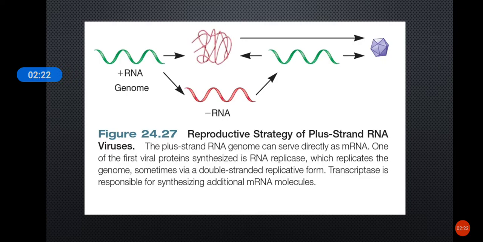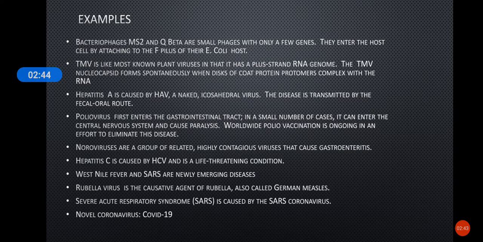After that, the transcriptase enzyme also helps in synthesizing additional mRNA molecules, and from these mRNA molecules viral proteins are made. These proteins and the positive strand RNA together will form the mature virions, which are released. So that is about the reproduction strategy of the positive strand RNA viruses.